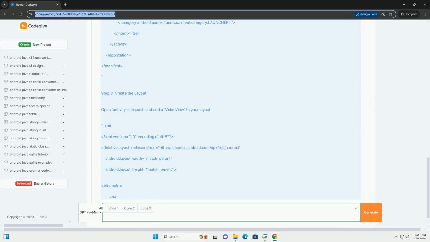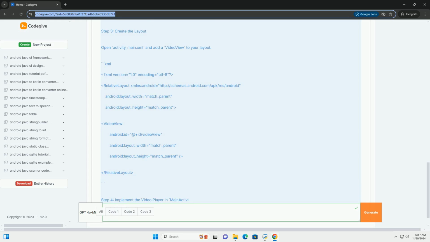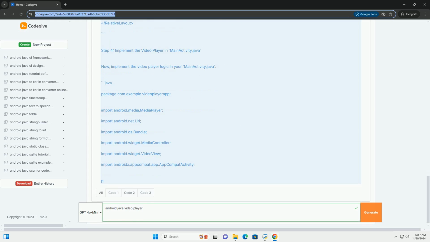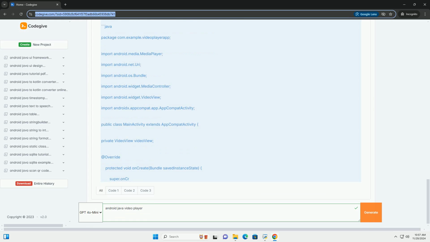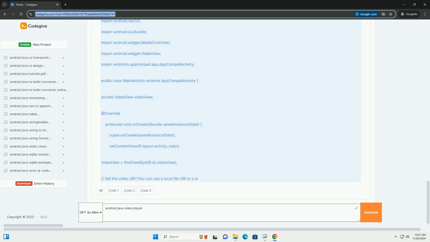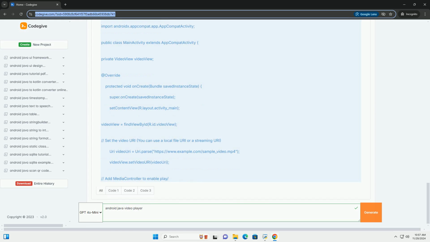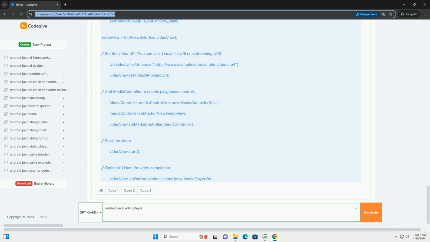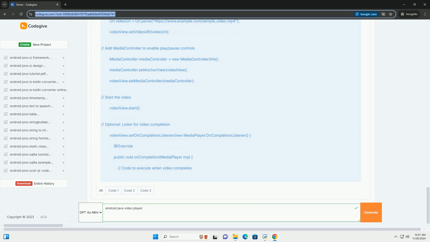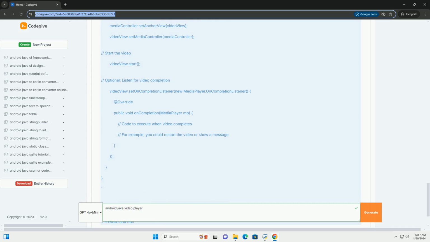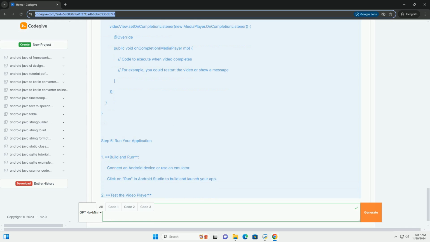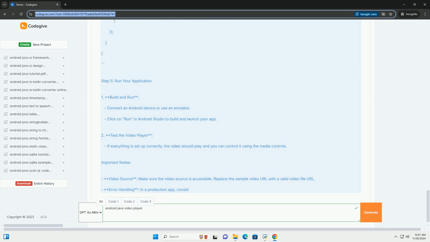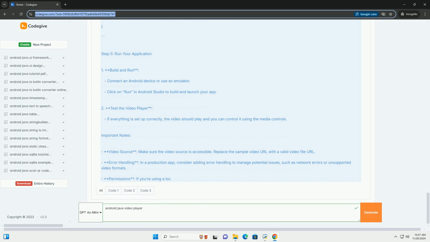Step 1. Set up your Android project. 1. Create a new project. Open Android Studio and create a new project. Choose empty activity and name your project, for example, video player app. 2. Configure Gradle. Make sure your build.gradle module, app, file includes the necessary dependencies. The default Android libraries are usually sufficient for a basic video player.